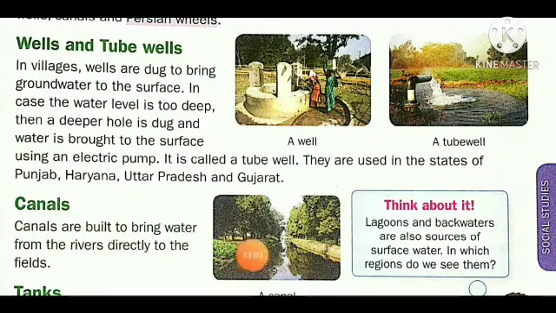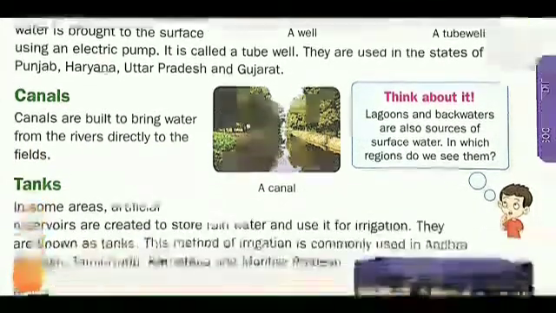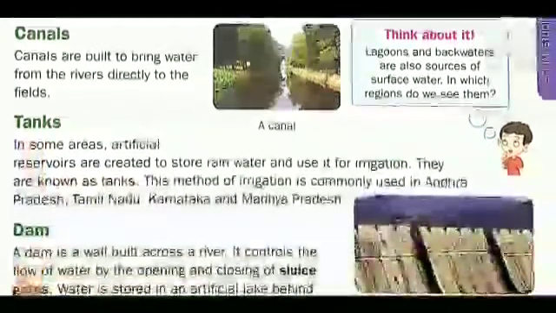Canals. Next point is canal. Water going from the dam to the farmer's field is called a canal. Canals are built to bring water from the rivers directly to the field. Yes, it is a useful source for the agricultural field.